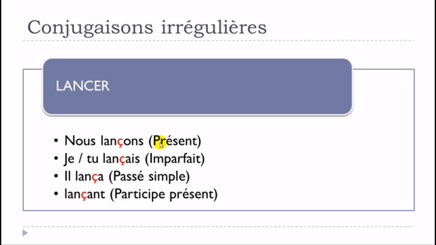When we're talking about le présent, the only form that will be modified is the nous form. If you take a minute to think about that, normally, if we respected the rule for regular verbs, we should write the verb L-A-N-C, without the cédille, and then O-N-S.